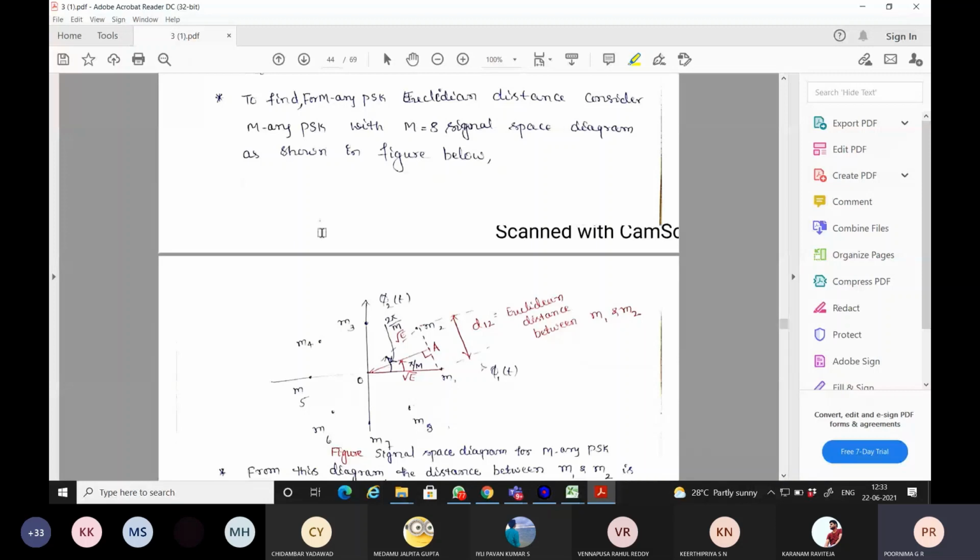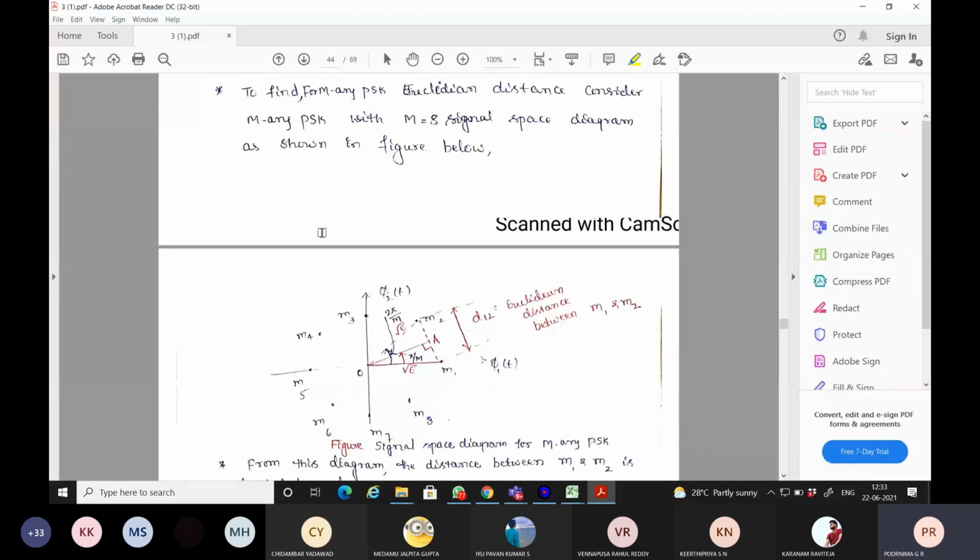To find the Euclidean distance for M-ary PSK, consider M-ary PSK with M equal to 8. When M is equal to 8, all the message signals are placed with a phase shift of 45 degrees, and all 8 message points have been placed.